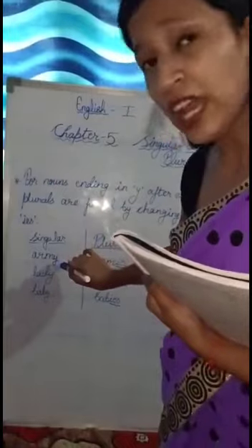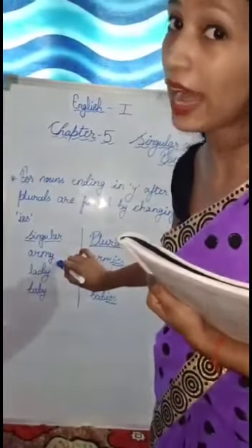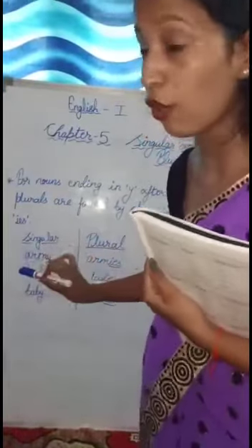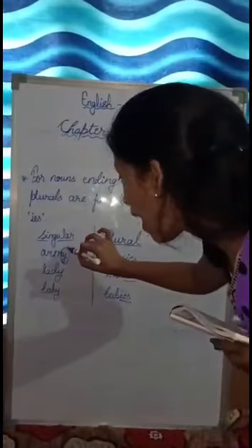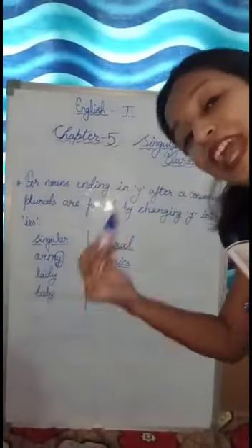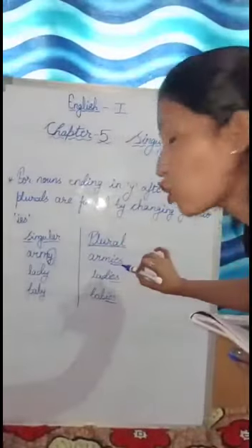So in a noun before Y, if there is consonant and Y is there at the end of a singular noun, so how you will make it plural? You will drop this Y, or cancel this Y and then add IES to make it plural.